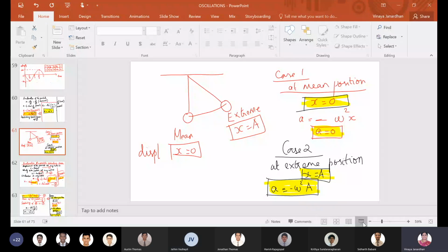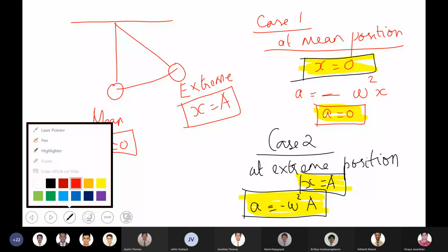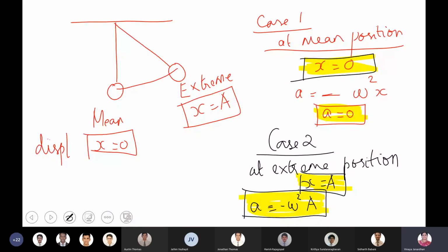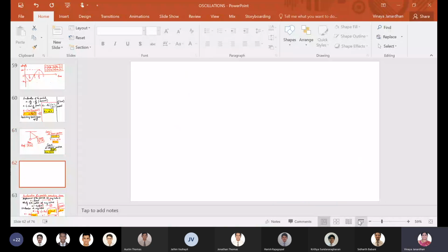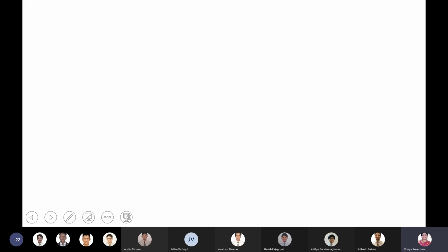Okay, fine. Next, we'll go for the acceleration time graph for simple harmonic motion.